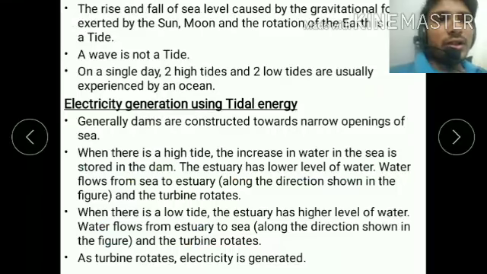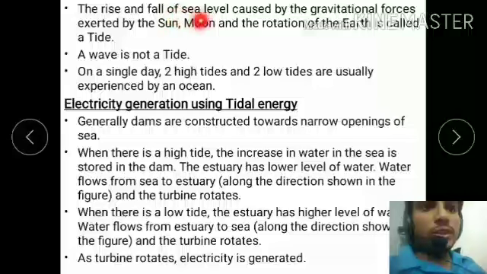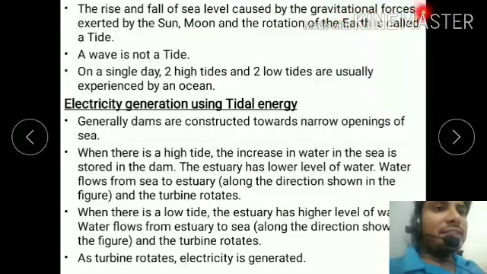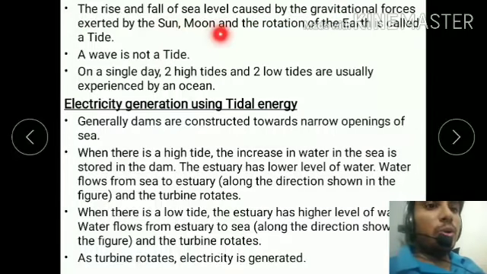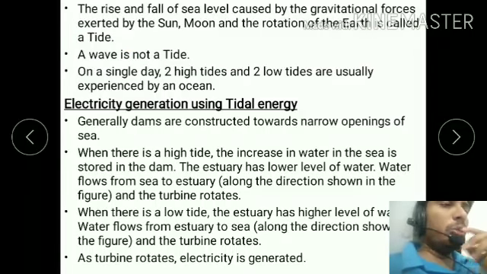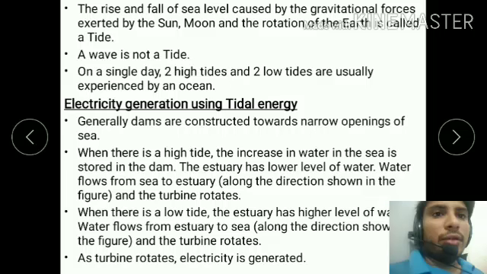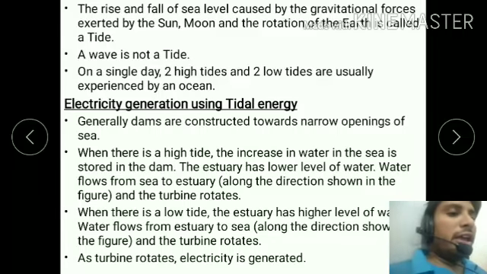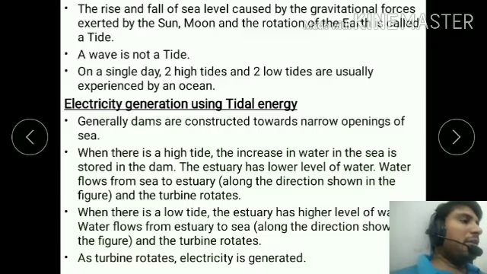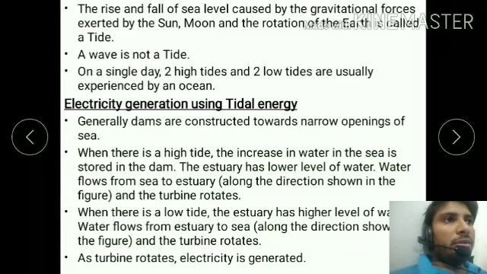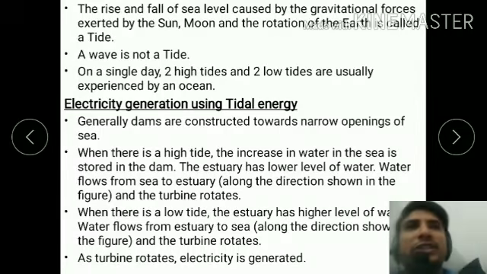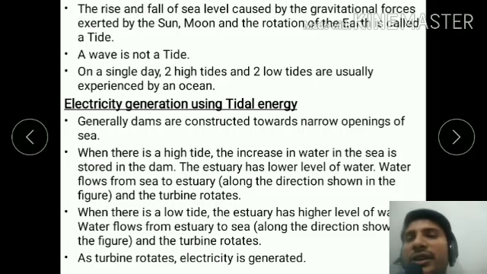Now see, the rise and fall of the sea levels caused by the gravitational force exerted by the sun, moon, and rotation of the earth is called the tide. So basically, tide is generated by the movement of the sun and the moon. A wave is actually excited by the gravitational force. Actually, tide is generated by the gravitational force of the sun and moon, and by the gravitational force, water goes up and down, up and down. That is called tide, and by this tide we can generate electricity.